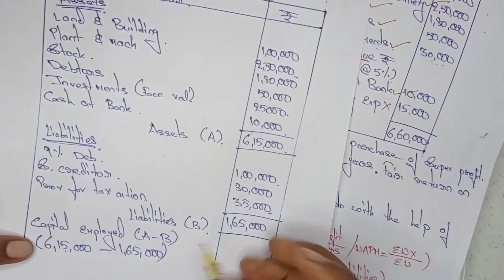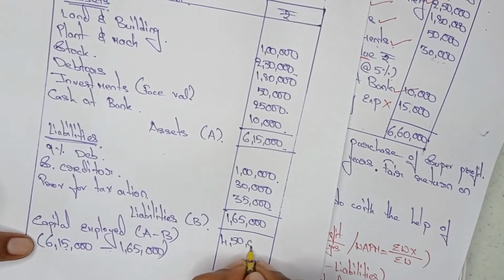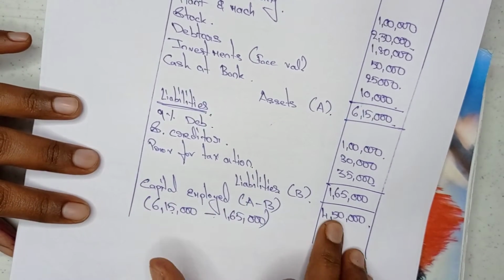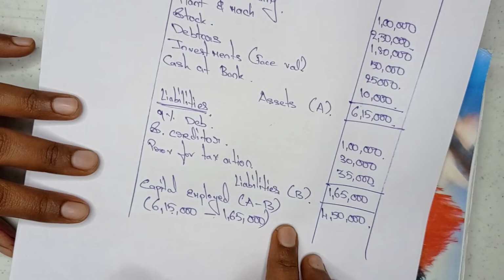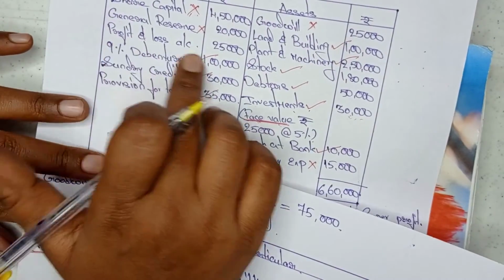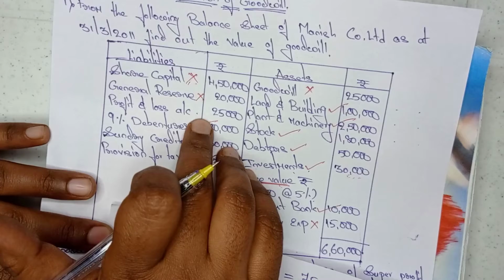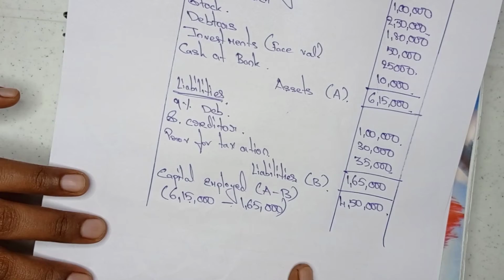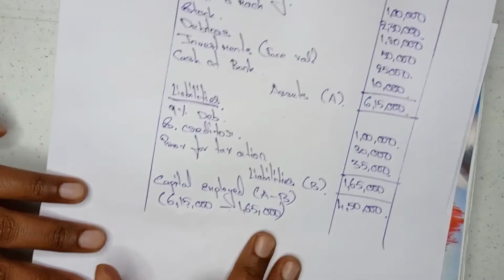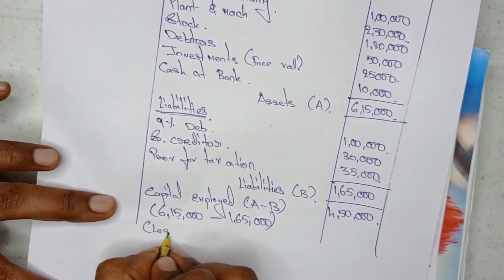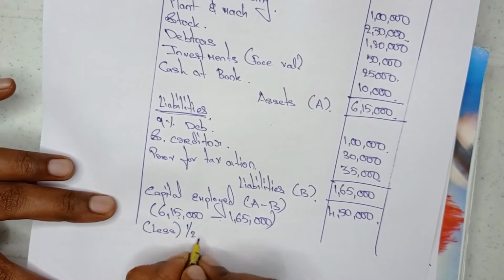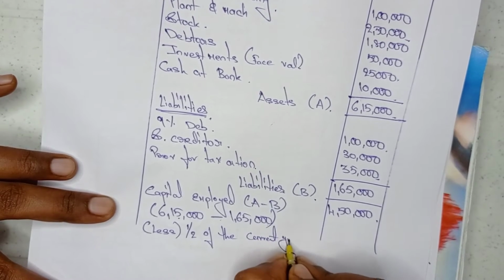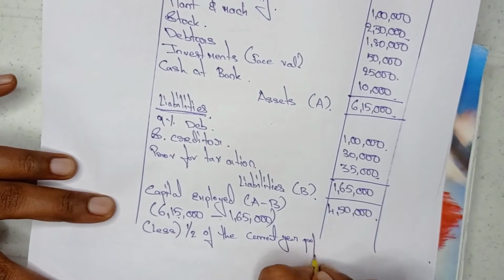So 4,50,000. Actually our answer ends here, it seems, but if in the question they mention profit and loss account on the liability side, at that time the problem continues. What we need to write here is less half of the current year profit.